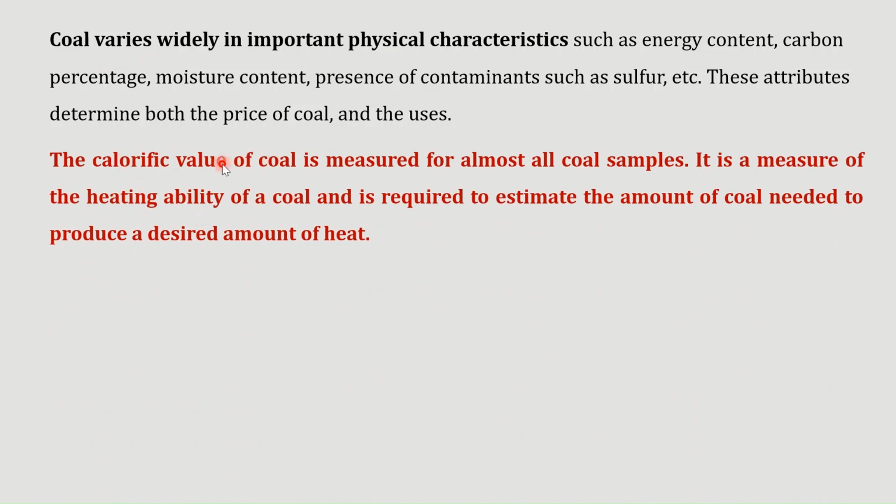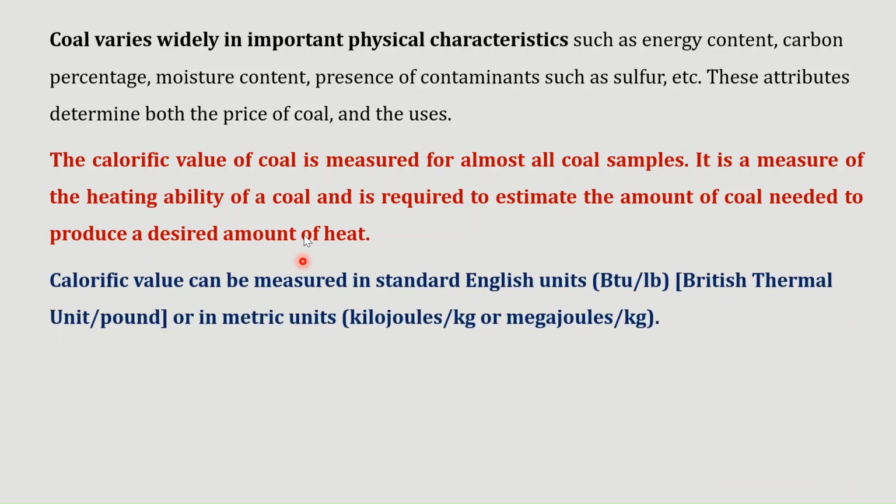The calorific value of the coal is measured for almost all coal samples, and it is the measure of the heating ability of coal and is required to estimate the amount of coal needed to produce a desired amount of heat. This calorific value can be measured in the standard English unit, that is the British thermal unit per pound, or in metric units like kilojoule per kg or megajoule per kg.